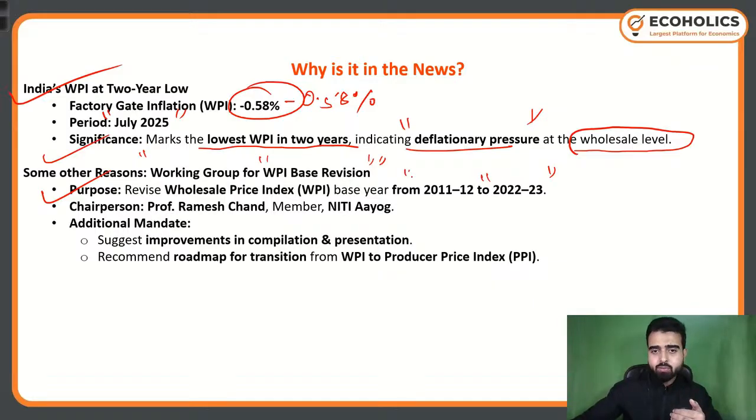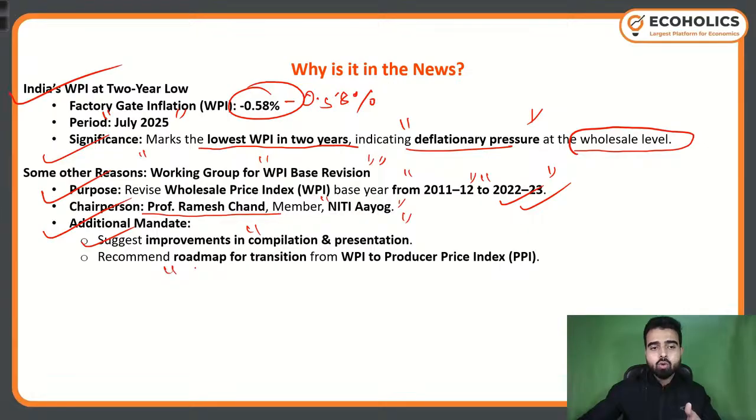Earlier, at this point of time, we have financial year 12 as the base year for the calculation of the wholesale price index. But this working group constituted by the central government has proposed to revise the base year to financial year 23. Now, who was the chairman? Chairman was Professor Ramesh Chand. He is an honorary member of Niti Aayog. Additional mandate: this working group also suggested improvement in compilation and presentation. They also recommended a roadmap for transition from WPI to producer price index.